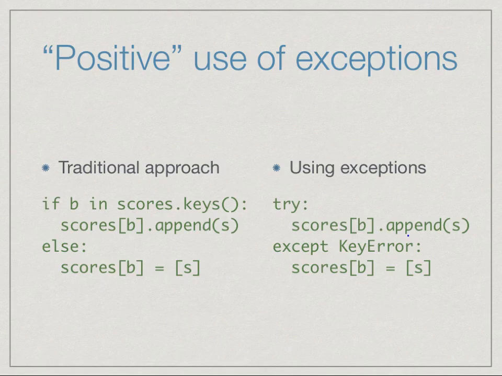Well, Python will signal an error saying that this is an invalid key, and that is called a key error. So we can then revert to this except statement and say, if there is a key error when I try to append S to scores of B, then create an entry scores of B equal to S. So this is just a different style.